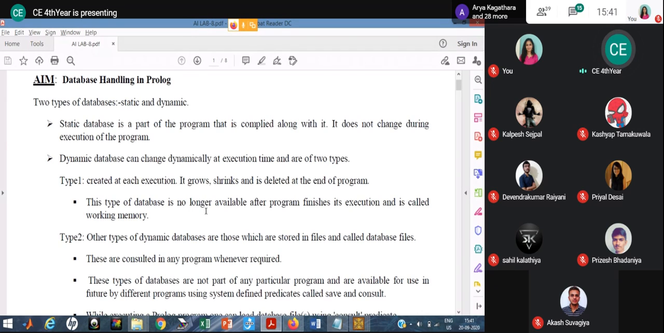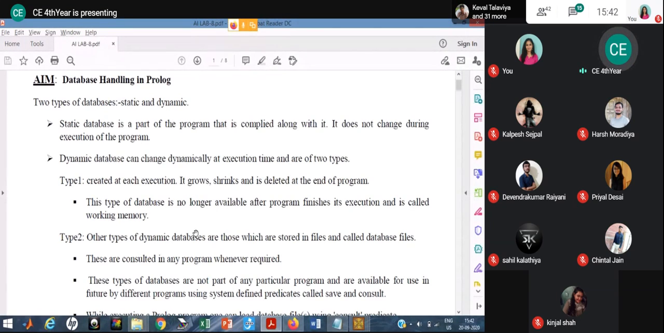And this type of database is no longer available after the program finishes its execution, and it is known as working memory. Once I show the program, at that time I will explain how execution is done in working memory. So right now remember, type 1 is created at its execution, it grows, shrinks, and is deleted at the end of the program. And this type of database is no longer available after the program finishes its execution and is called working memory.